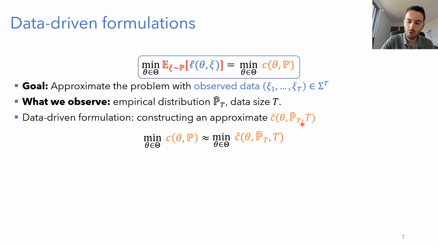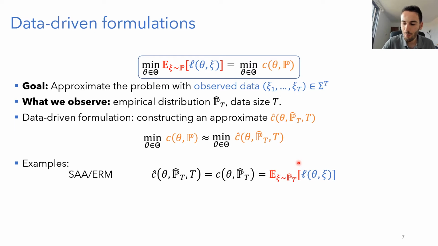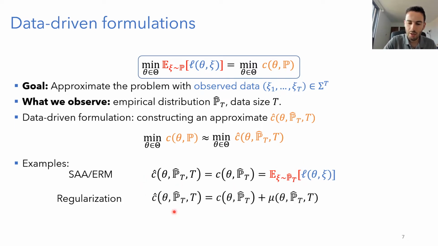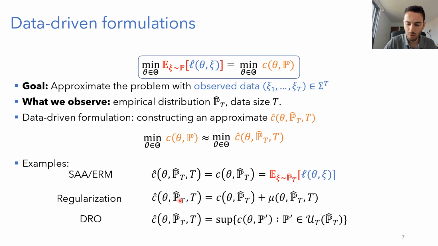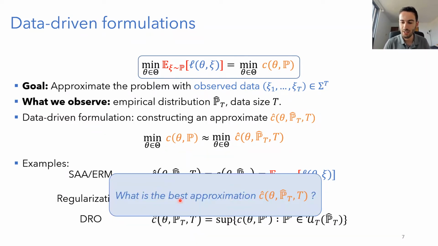And so what we want to do is approximate this minimization problem with another minimization problem that is a function of the observed data and the decision. So the examples are what we've seen before, which are ERM, SAA, regularization, or distributionally robust optimization, but now it's much more general. We can have any function of the data and the decision. And the question is, what is the best possible approximation that we can construct of this stochastic optimization problem only using the data?